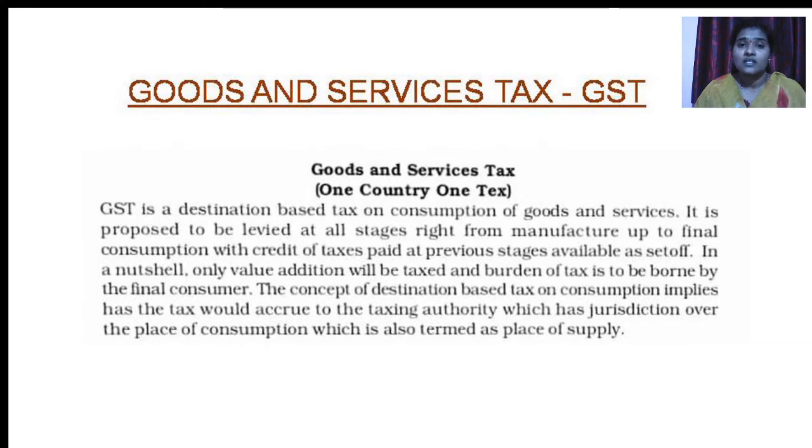It means the tax is to be paid by the consumer who is going to consume the product, that we can call as indirect tax, which is to be replaced by GST.